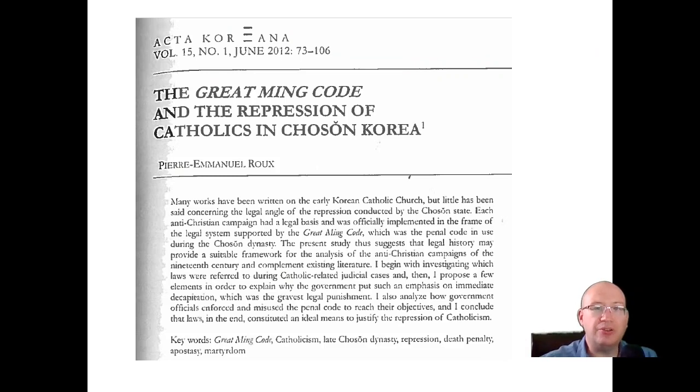So journal articles are often very easy to find all the information you need. For example, on this page, and this is by my friend Pierre Emmanuel, there's his name. Then up here, Acta Coriana is the name of the journal, title of the journal. So that's in italics. This is his article. That would be in quotation marks. And look, there's the volume, the number, and the publication date. And then there's the page range for the whole journal. Wonderful. That makes it easy.